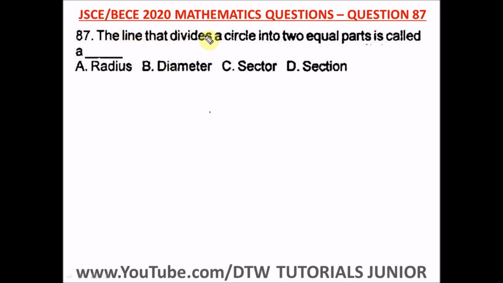Question 87 of the Junior WAEC 2020 Mathematics Past Question, that's your BECE exam. It says the line that divides a circle into two equal parts is called a, definitely a diameter. Remember we just did something on circle, two questions back. A diameter is a line that divides the circle into two equal parts. All right, so B is your answer, diameter.